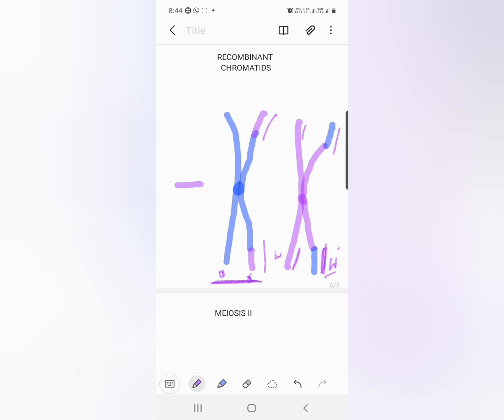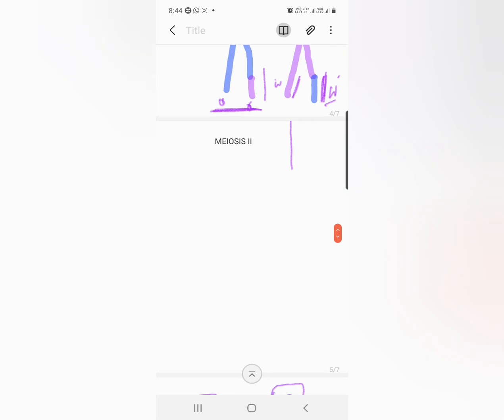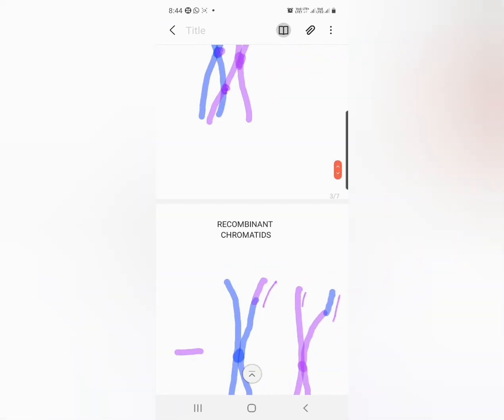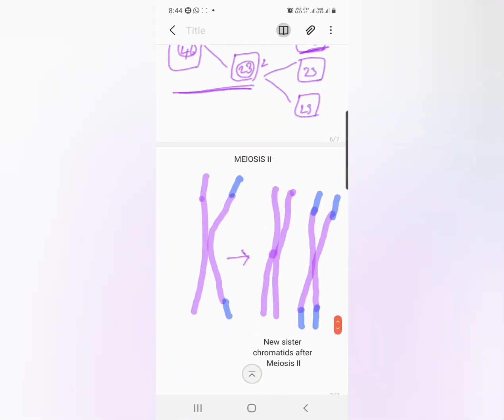What happens during meiosis II? See here meiosis II. In this meiosis II, this is the chromosome with recombinant chromatids. So this is the recombinant chromatid. This is the original mother's chromatid. So the DNA present in this chromatid is different from the DNA present in this.